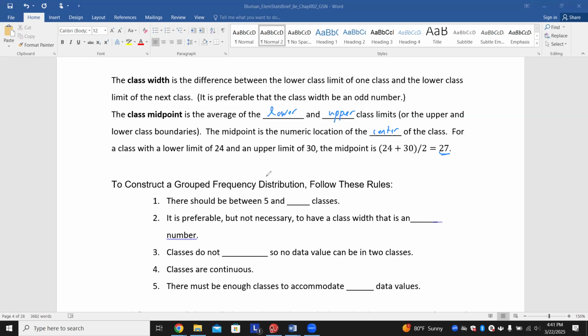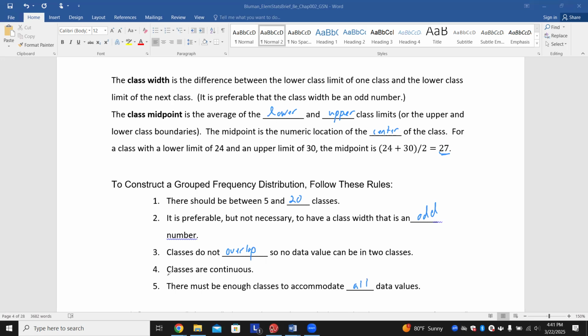All right, to construct a grouped frequency distribution, we're going to follow these rules. There should be between 5 and 20 classes. It is preferable but not necessary to have a class width that is an odd number. Classes do not overlap, so no data values can be in two classes. Classes are continuous, and there must be enough classes to accommodate all data values, meaning your first and last groups should not be empty.